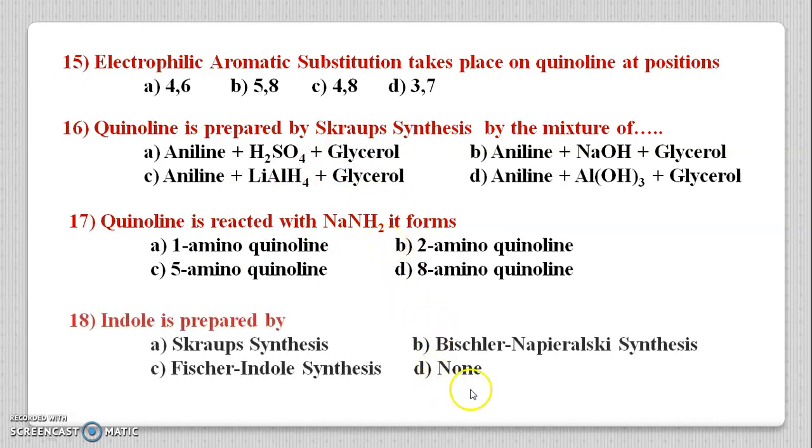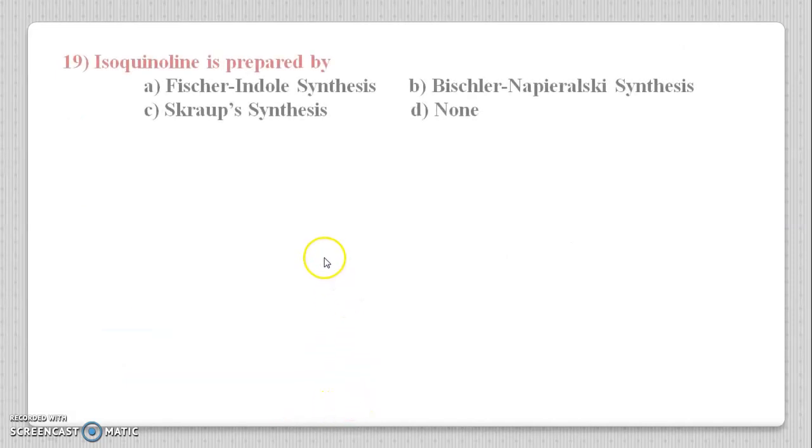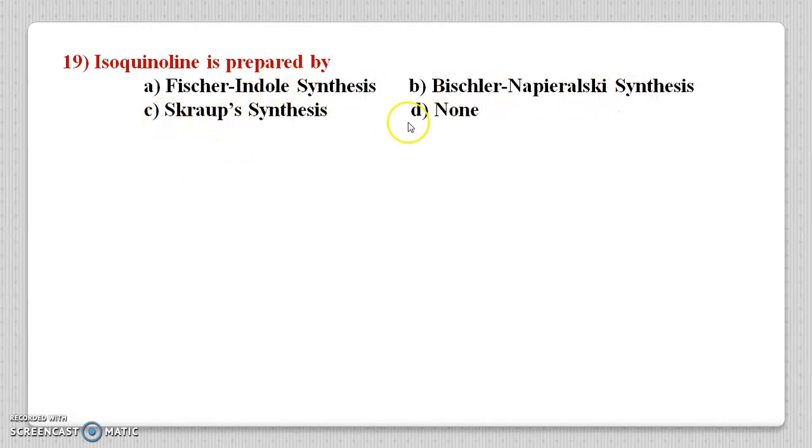In the next question, indole is prepared by Skraup synthesis, Bischler-Napieralski synthesis, Fischer-Indole synthesis, and D none. Option C is the correct one, that is indole is prepared by Fischer-Indole synthesis. In the next question, isoquinoline is prepared by Fischer-Indole synthesis, Bischler-Napieralski synthesis, C Skraup synthesis, and D none. Isoquinoline is always prepared by Bischler-Napieralski synthesis. That is option B, the correct answer for this question.